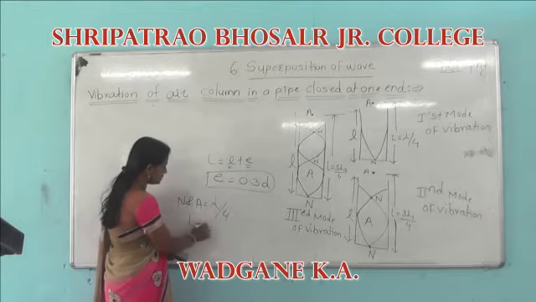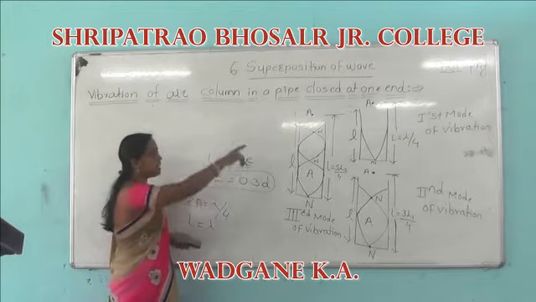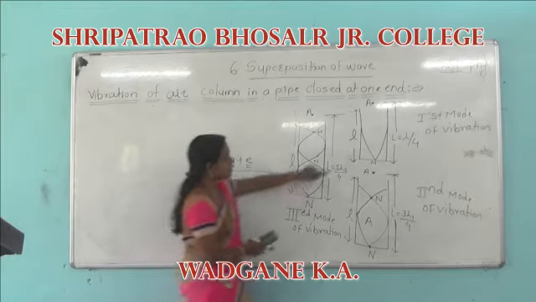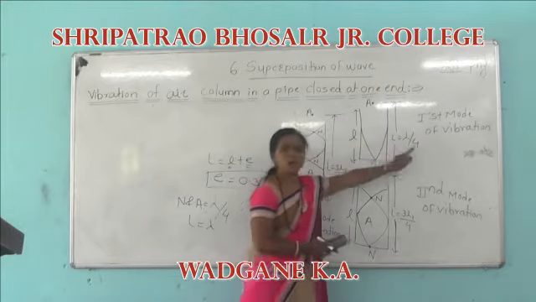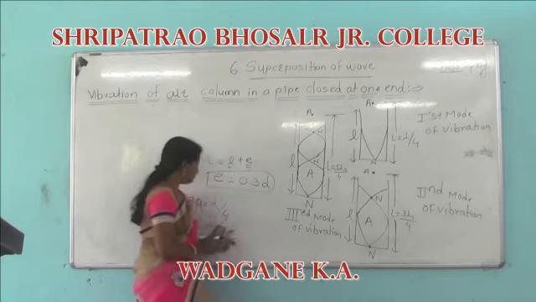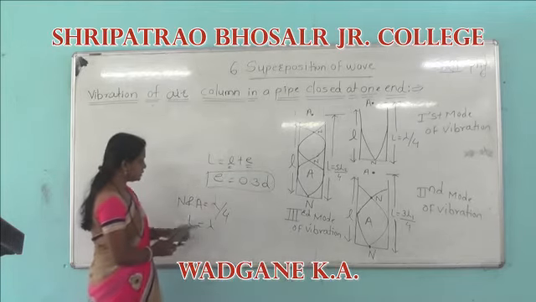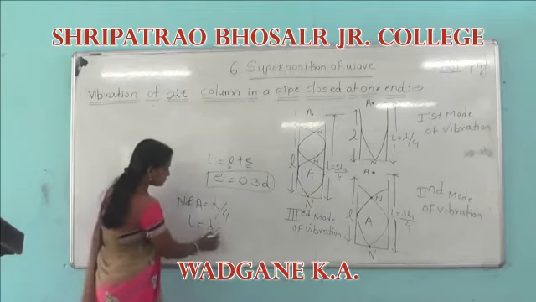Therefore, for the first mode we consider the distance between node and antinode, L is lambda by 4.